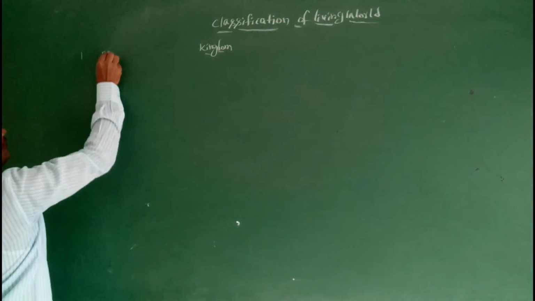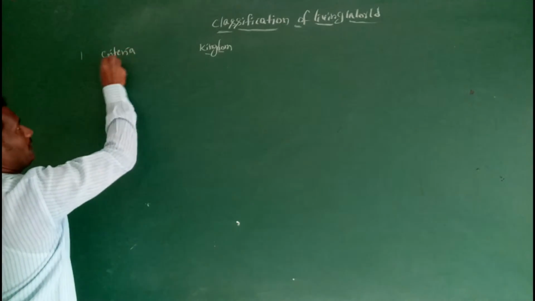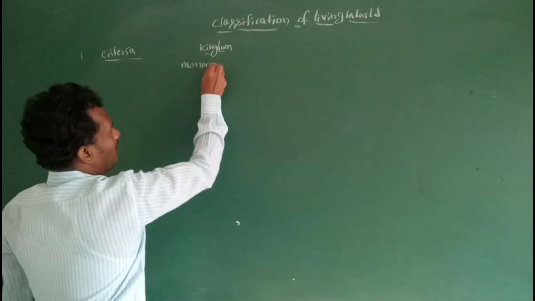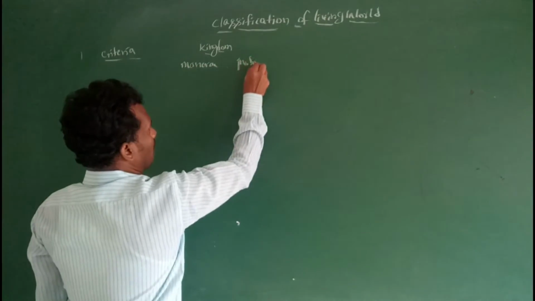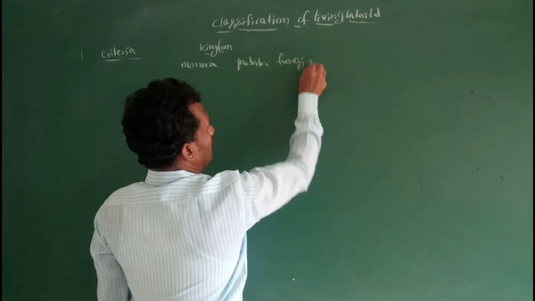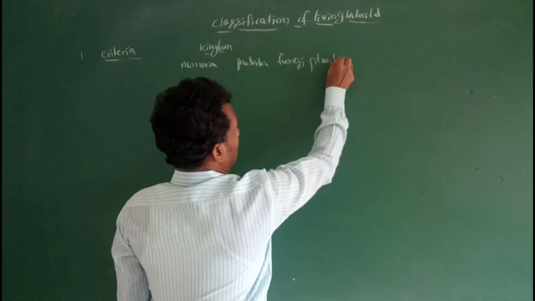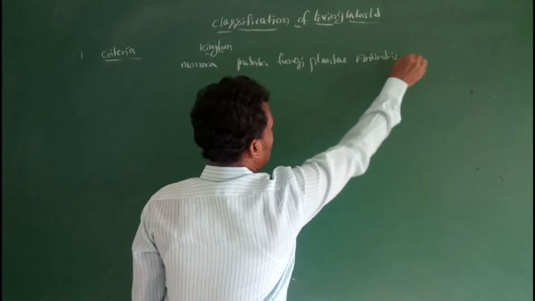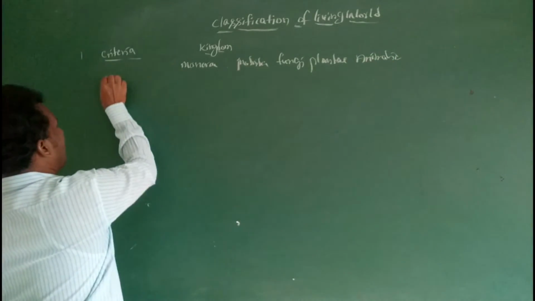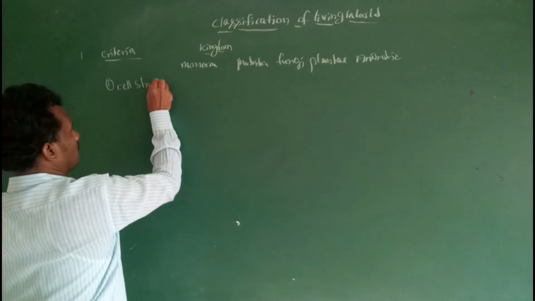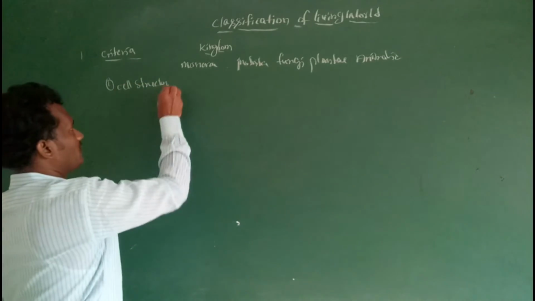Kingdom and criteria. So kingdoms are Monera, then Protista, fungi, then Plantae, then Animalia. First criteria is cell structure, the complexity of cell structure.